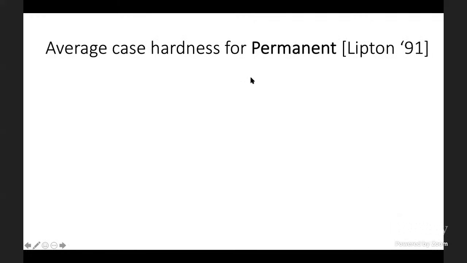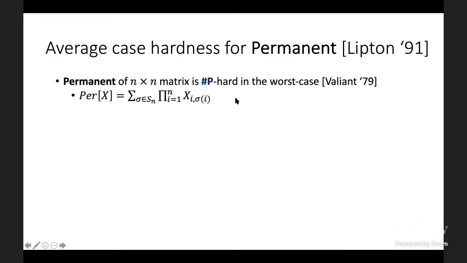So let me describe Lipton's proof of the average case hardness of the permanent of a random matrix. This is a classic result in complexity theory due to Dick Lipton from the early 90s. A very beautiful result, very simple but clever. So I guess the starting point is that the permanent of an n by n matrix is sharp P hard in the worst case, right?